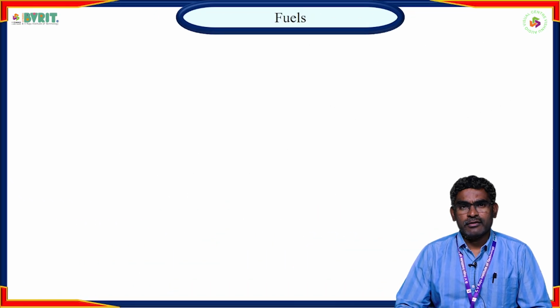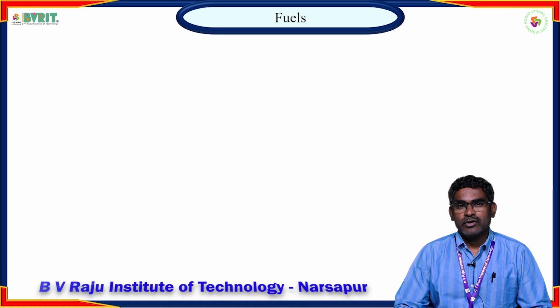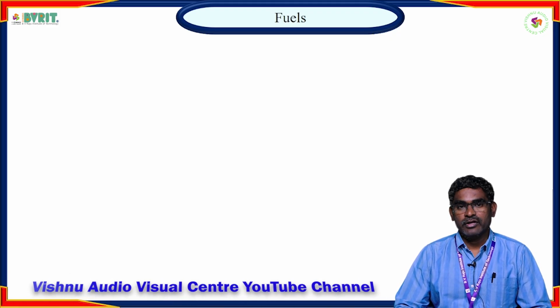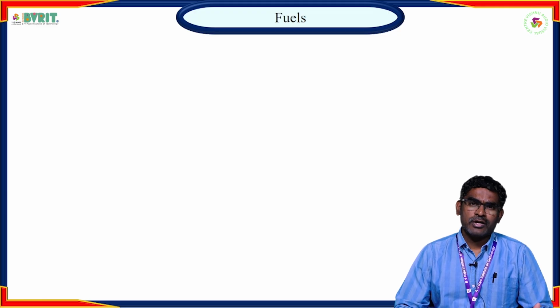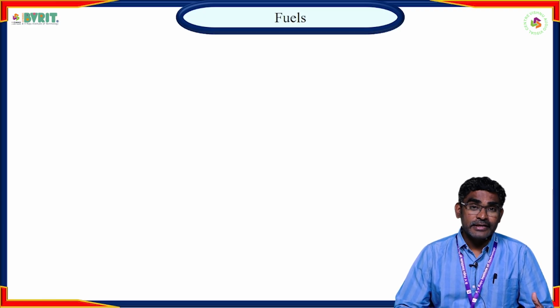What is a fuel? Any type of material which generates energy on combustion is called a fuel. We have several fuels available. Suppose a wood is there. The wood on combustion produces some form of heat energy. That energy is liberated in the form of heat. So it's a fuel.